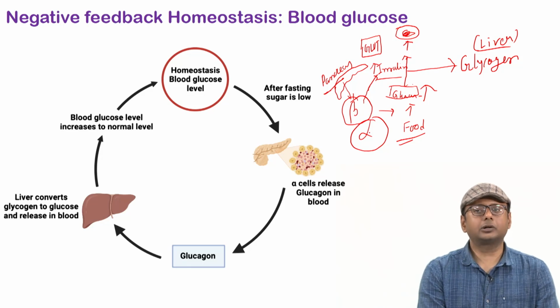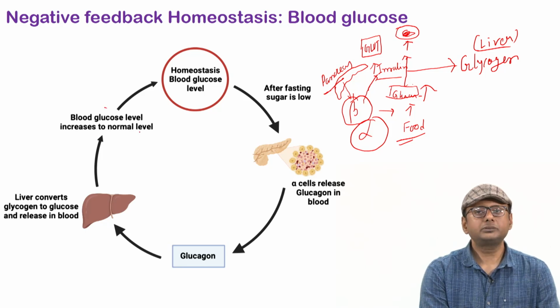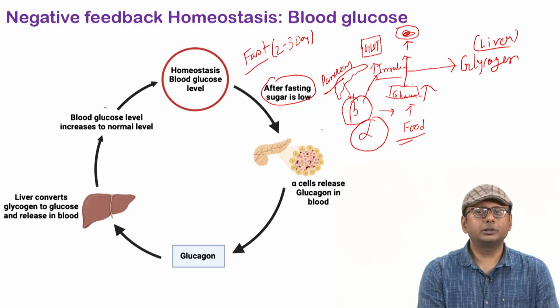Now assume another condition. For example, we are in a fasting condition for 2-3 days and our body is not getting much food. That means our body is now lacking glucose. If we are in a fasting condition for 2-3 days, what is happening? Our body has very low glucose. Now who will save us? You remember what insulin did? Insulin stored some excess glucose, converting it into glycogen. So now we have a glycogen reserve in the liver.